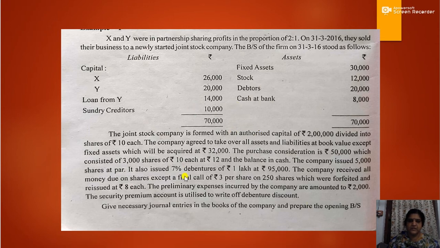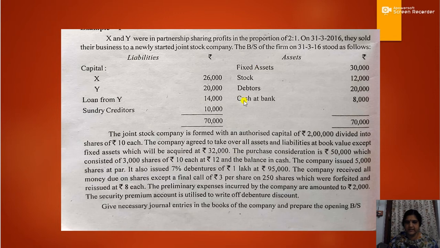Okay, so we'll start with the journal entries. There are two journal entries required with regard to acquisition. One is for the purpose of taking over the assets and liabilities, and the second one is for payment of purchase consideration. So the first journal entry will be for taking over the assets and liabilities. Here the company agreed to take over all assets and liabilities at book value except fixed assets, which will be acquired at rupees 32,000.